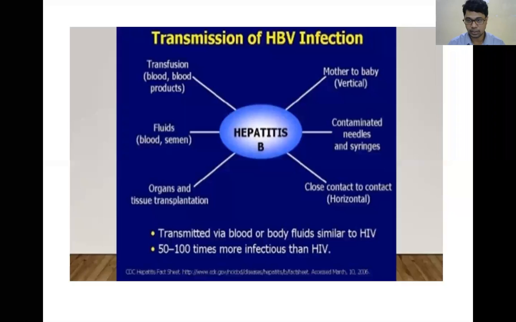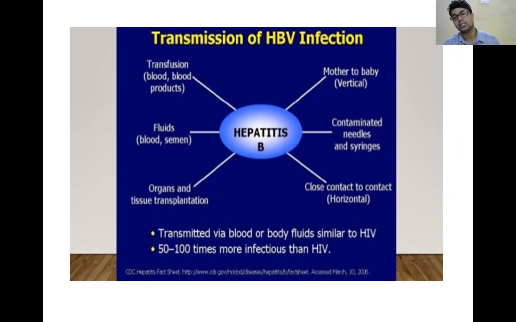If the mother is HBe positive, there is an 80 to 90% chance that the baby will suffer. If the mother is HBs positive but HBe negative, meaning she is not in an infectious state, then the chance is only 20% that the baby will suffer from hepatitis B. That is vertical transmission.